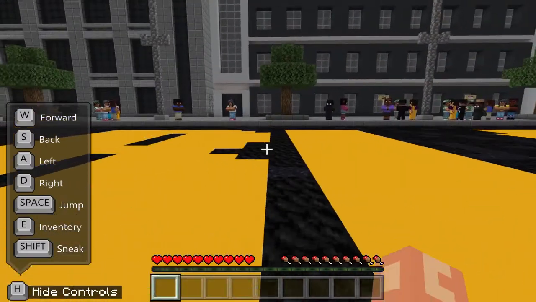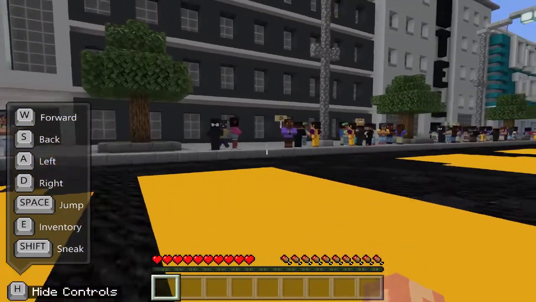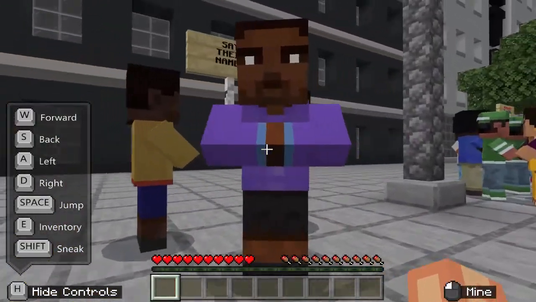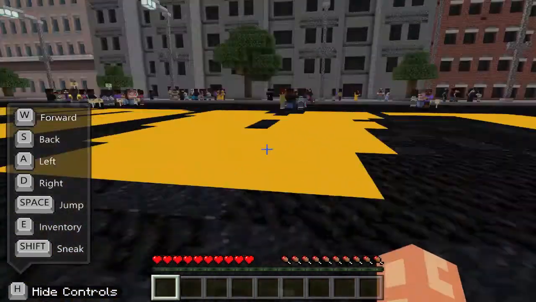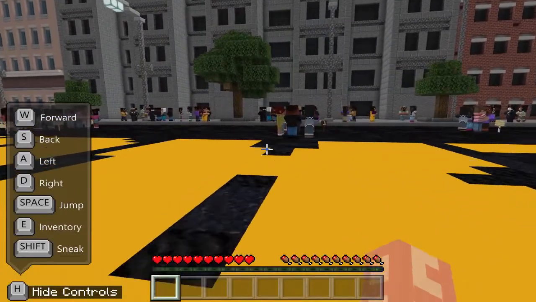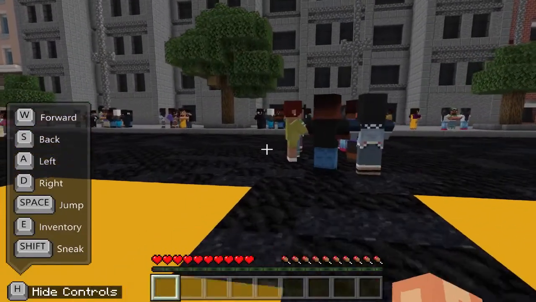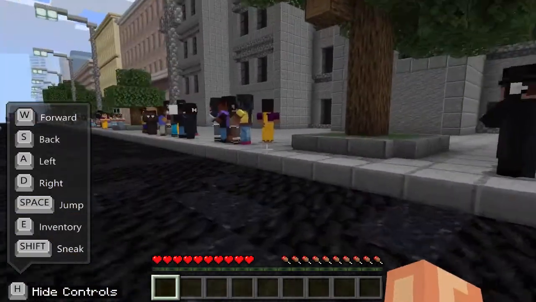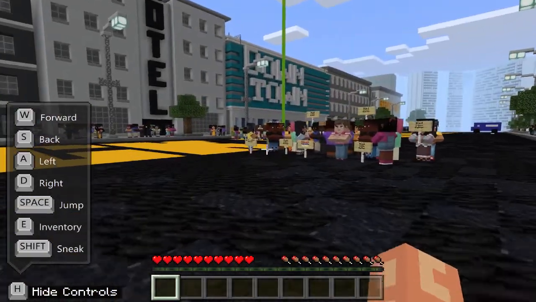Okay, so now you'll notice right over here, I can just explore this world, look around, read some of these signs, and get a better idea of what this major civil rights protest was all about.